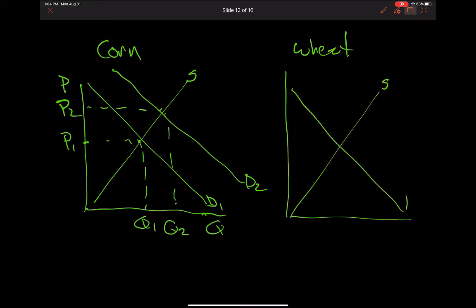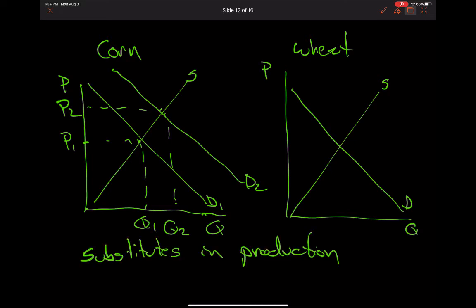Well, corn and wheat are substitutes in production. And so that means that farmers have the option to plant corn or plant wheat. They're both annual crops. So each year, farmers are going to have to plant, and they've got this choice. Should I plant corn or should I plant wheat? And so if the price of corn has gone up, this is the price that the buyers of corn are paying and the producers, or in other words, the farmers, are receiving. So they're receiving more for corn than they were before. The price of corn has gone up. That means more revenue for planting corn.